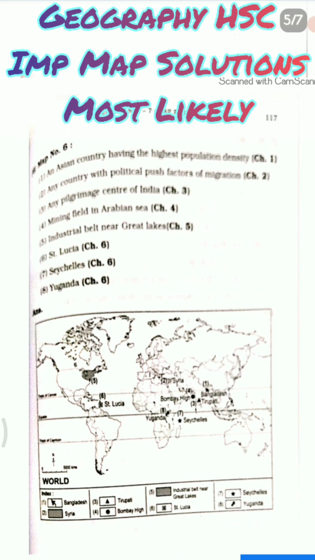तो सबसे ज़्यादा पॉपुलेशन डेंसिटी जो है वो है बांग्लादेश. So it is denoted by Bangladesh, number 1. Second one, any country with political push factors of migration. So that is Syria. We know कि सीरिया में political stability है ही नहीं. Okay, there is a lot of disturbance and a lot of people have lost their life because of political instability. So उसके वजह से वो बहुत migrate करते हैं. They leave Syria and try to move somewhere else. सो सेकेंड नंबर पे सीरिया है, जहाँ पे आप देख सकते हो मैप में इट्स लोकेटेड हियर.